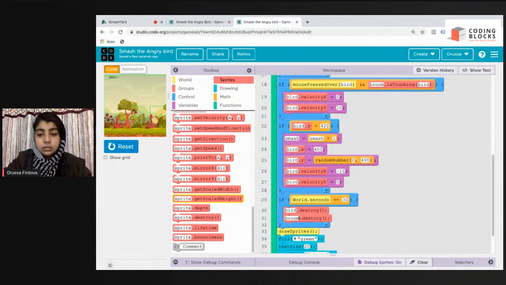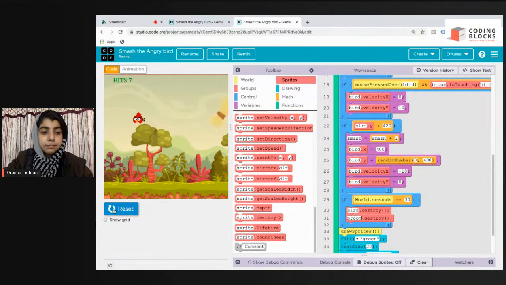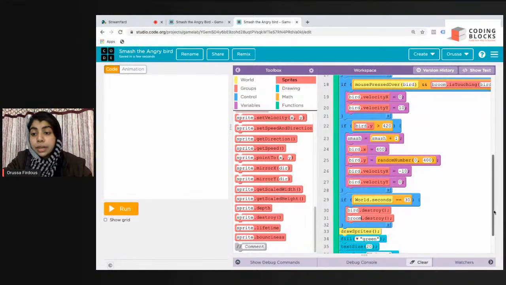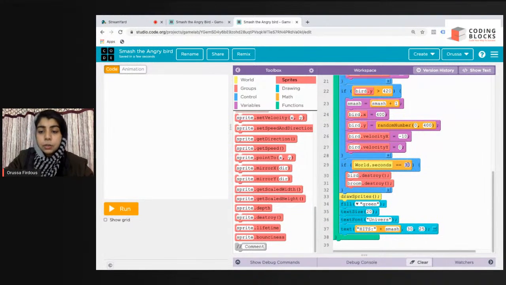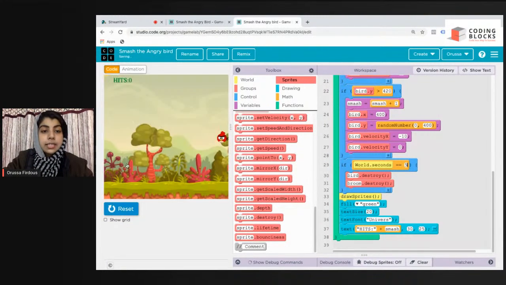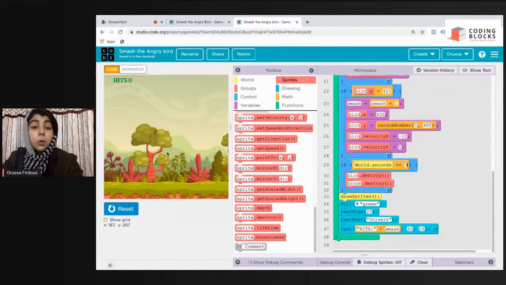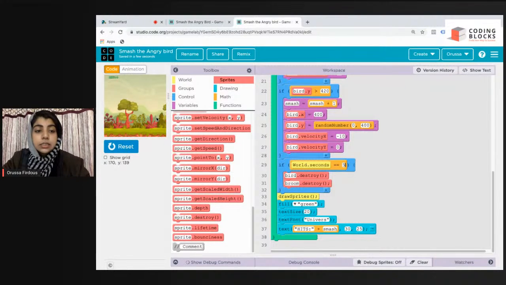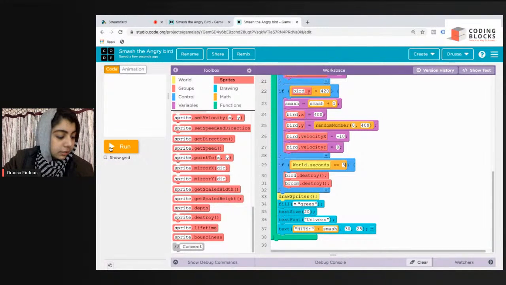I'll first click on reset and run again. Just to show you how this works, I'm going to reduce the number of seconds. I'm going to make it 5 just to demonstrate. I'm not asking you to do world dot seconds is 5. Let us wait for 5 seconds and see if my broom and angry bird got destroyed. Okay, I'll click on reset.